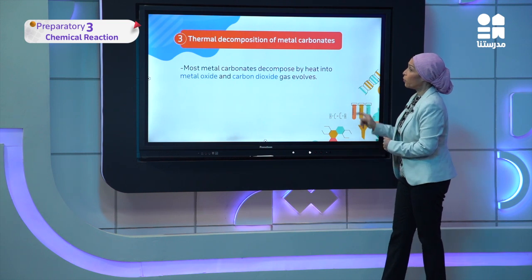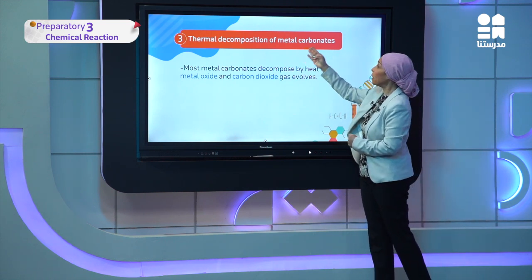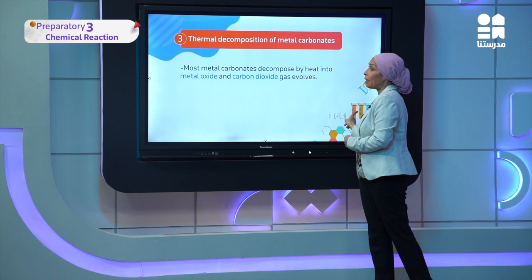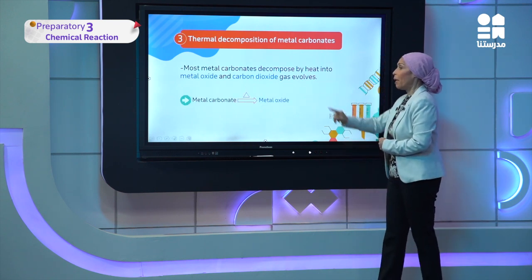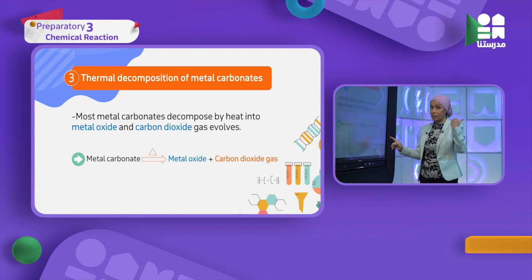Next one, thermal decomposition of metal carbonate. We use metal carbonate. I said metal carbonate by heating gives me metal oxide. All of them will give me metal oxide. But the next product I get from the compound's carbonate part, so right away it is carbon dioxide. You know from the previous lessons, how can I detect carbon dioxide? It is also a gas. How will I know? I pass it through lime water.